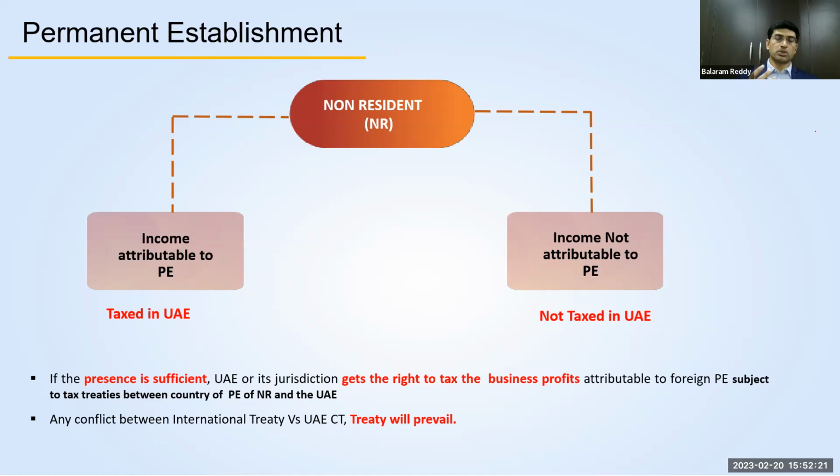If there's any specific rule in the treaty which is in contradiction to the rule mentioned in the decree law of UAE, then the rule mentioned in the treaty will prevail. That means that rule should be applied, not the UAE law, with respect to cross-border transactions. So what I was trying to say is that any income that is attributable to a permanent establishment of a non-resident will be subject to tax in UAE.